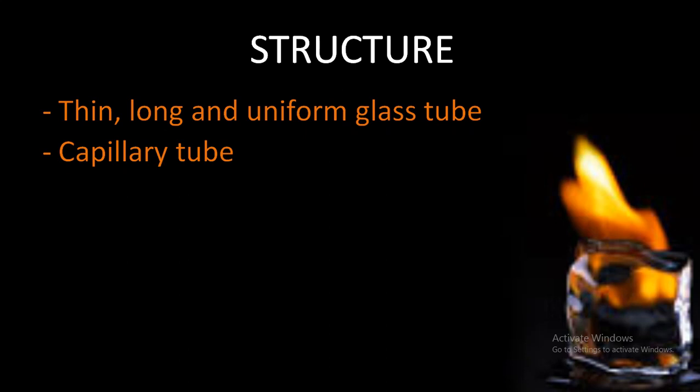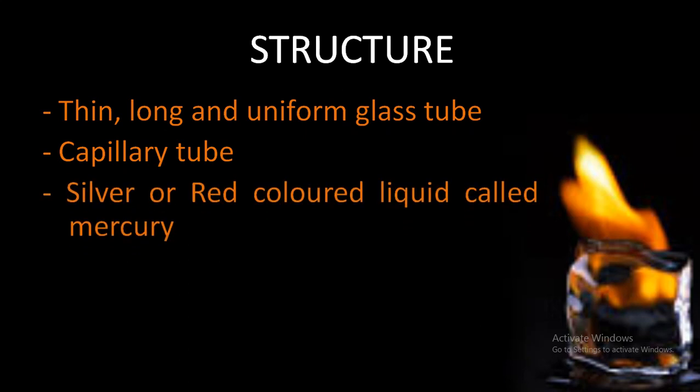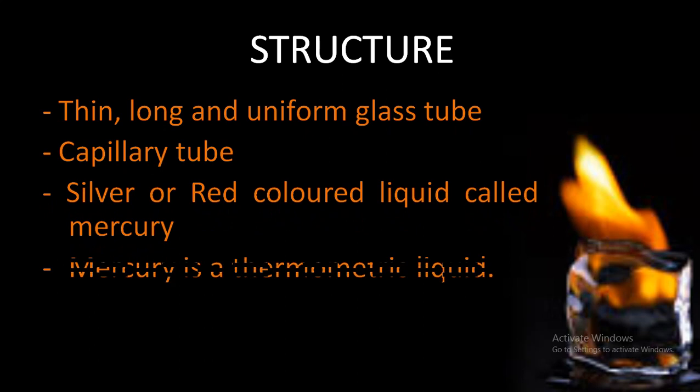Okay, and this red or silver liquid called mercury will identify how much the temperature of the respective object is. So the silver or red color liquid is called mercury. Now what is mercury? Mercury is a thermometric liquid. Now what is a thermometric liquid? A thermometric liquid means a liquid which will identify how hot or cold the object is by changing its volume.